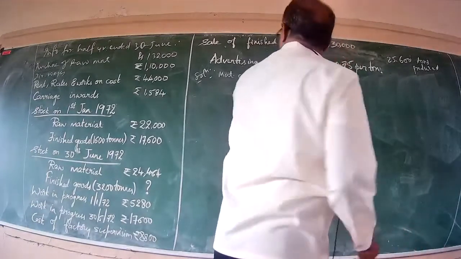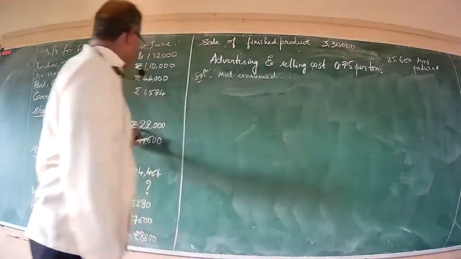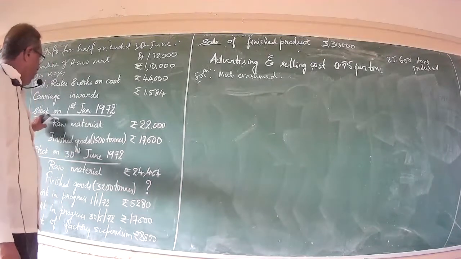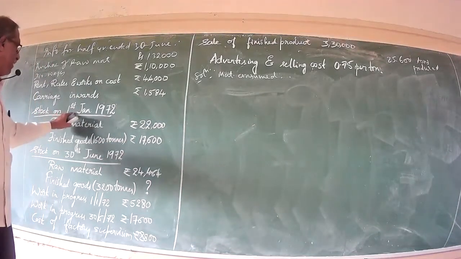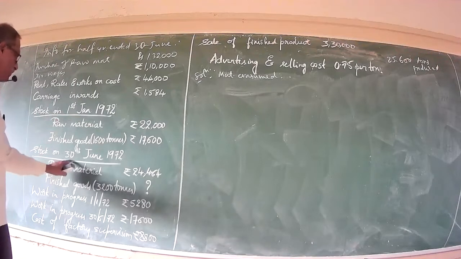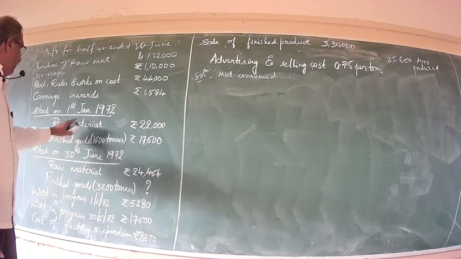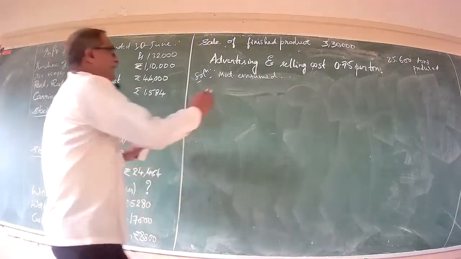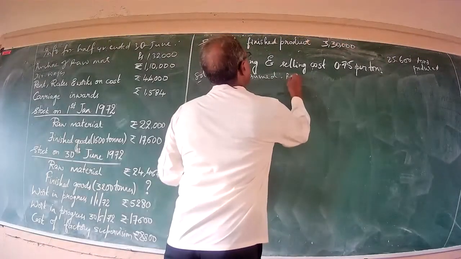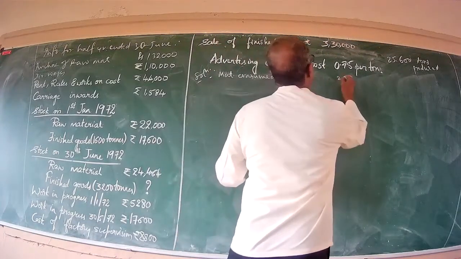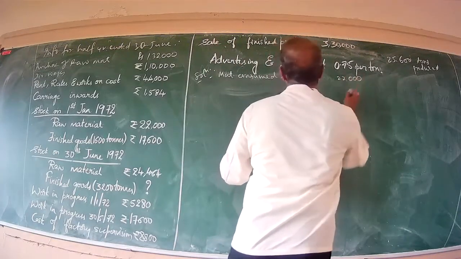In this problem, how much is the opening stock of raw material? Go through this problem. Opening stock means stock as on 1st January, and stock as on 30th June is closing stock. Stock as on 1st January stood at rupees 22,000. I will simply write it as raw material, rupees 22,000.